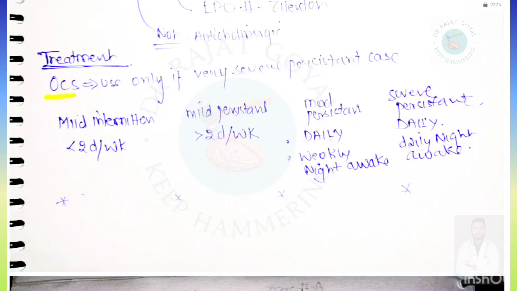If we talk about the treatment, then OCS, oral corticosteroids, are used only if very severe persistent asthma is there, and severe persistent asthma is when there is daily attack plus daily night awakening. Both things are there: daily attack and daily night awakening.